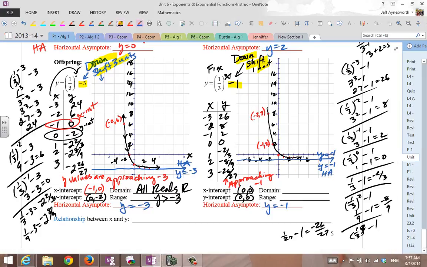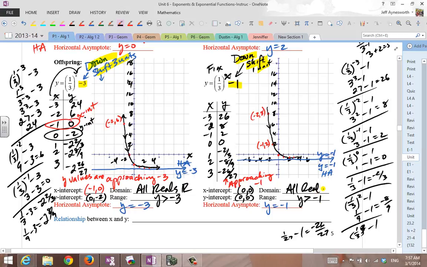Now the function is decreasing, of course. All these y values are getting smaller, but they're all above negative 1. So that's why the range is greater than negative 1. The domain is still all reals because all exponentials have that domain. But the relationship between x and y is different.